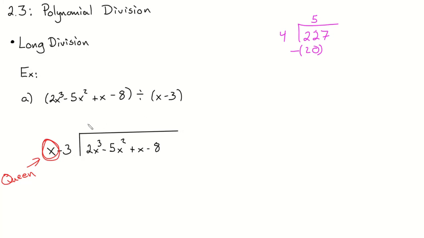I'm not going to write it here because this is above the cubic. I'm going to write it here. 2x squared. And I know that I'm going to use this because I'm choosing very specifically. Whatever I write here, it's multiplied by the queen to get this number right here. I want to rewrite this so that when I subtract, it's gone. Okay, so now the queen is still here. We'll talk to her again in a minute. But what do we do here? How did I get a 20?